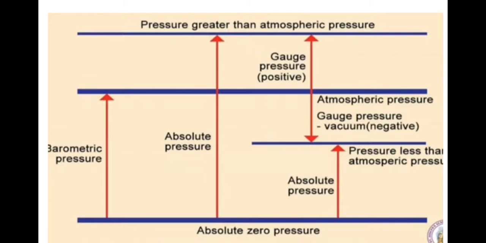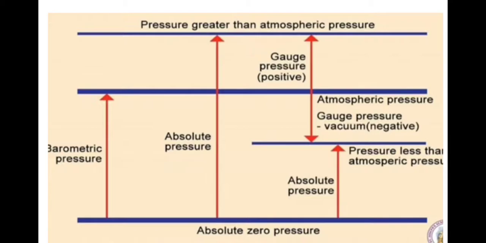If you measure from absolute zero, even above atmospheric, it is known as absolute pressure. If I take any pressure above the atmospheric pressure, it is known as gauge pressure. Above atmospheric pressure is positive, below atmospheric pressure is negative.